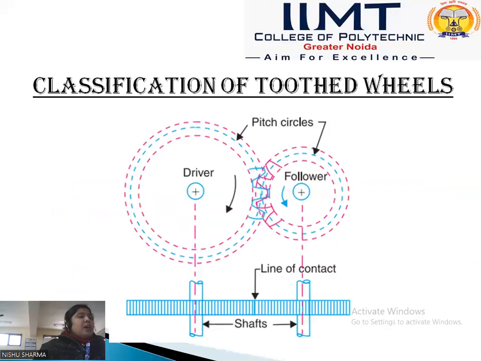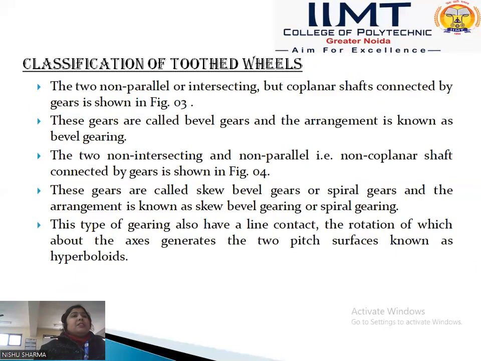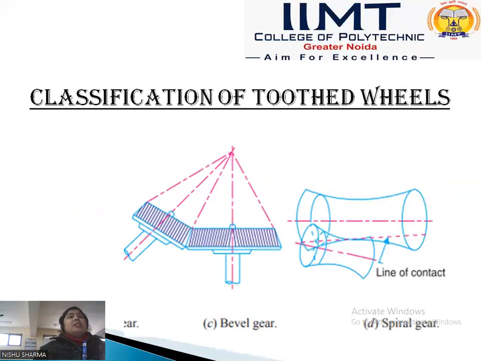Next gear is the intersecting gear. The intersecting gear is the non-parallel or intersecting gear, in which the axis or the position of the teeth is not parallel to the axis of the gear. An example of this is the bevel gear. Spiral gear is an example of that gearing. These gears are called bevel gears, and the arrangement of the gears is the bevel gearing.